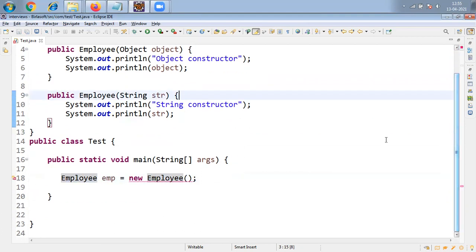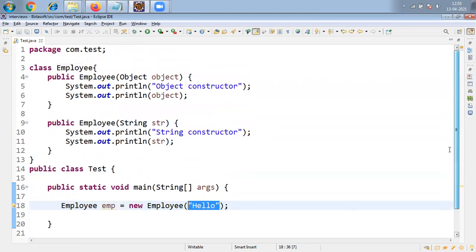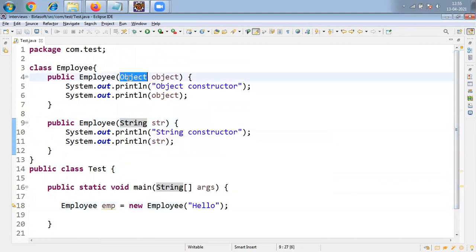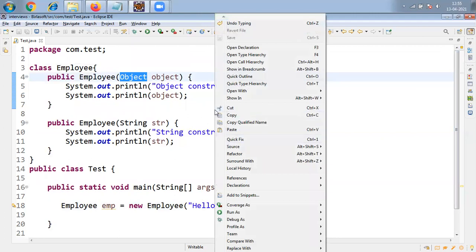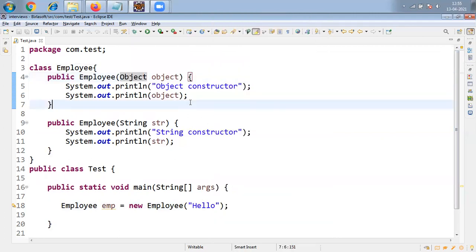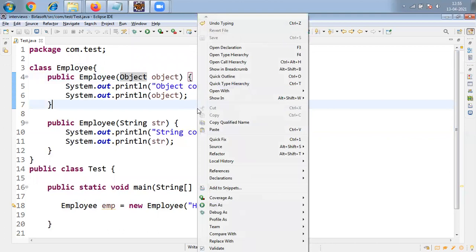Okay, so what I need to do, I just want to pass one argument. Which argument do you want to pass? I am trying to pass one string here, Hello. So I am directly passing the string. The question is, which constructor will be executed? The String argument constructor or the Object type constructor? Let me execute this one, friends. Of course, you can pause this video and guess the answer. After that, you can check your answer, friends.